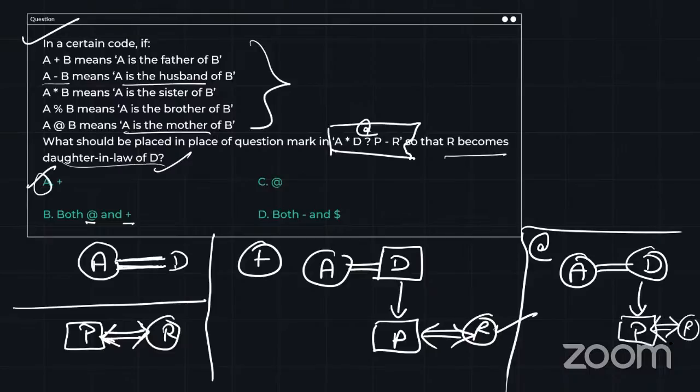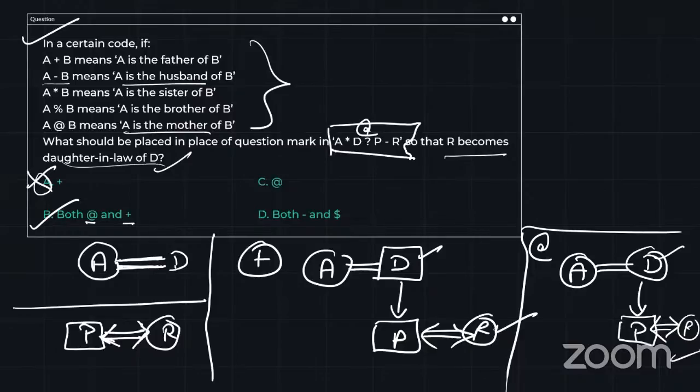Now they are saying R becomes the daughter-in-law of D. In this case also R is the daughter-in-law, because they are asking R's relation with D. No matter whether D's gender is male or female, R is the daughter-in-law. That is a surety. So both are justifying this. My answer is not this; my answer is option number B. Both at and plus is the correct answer.